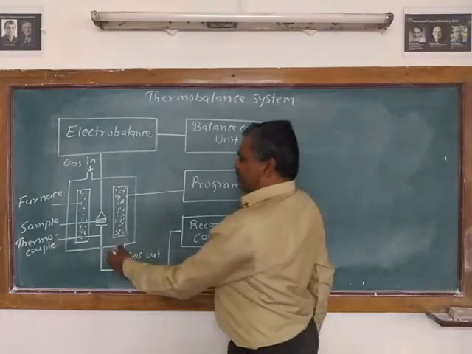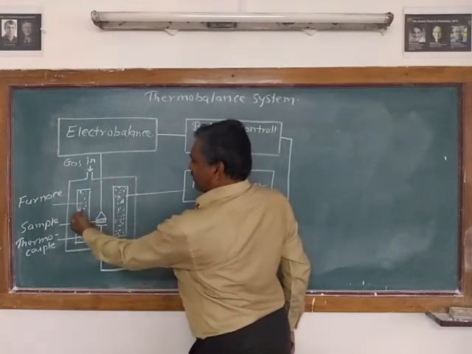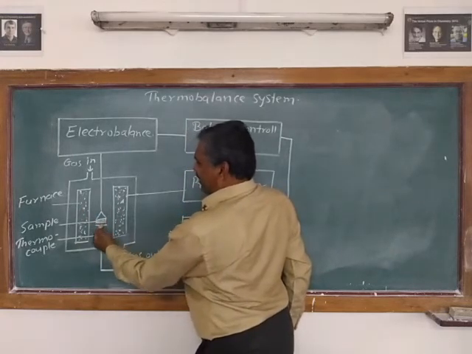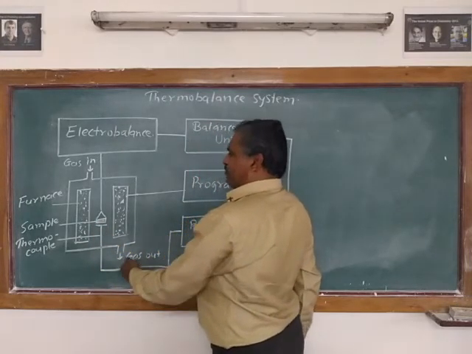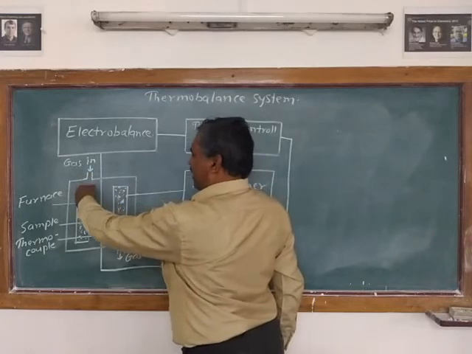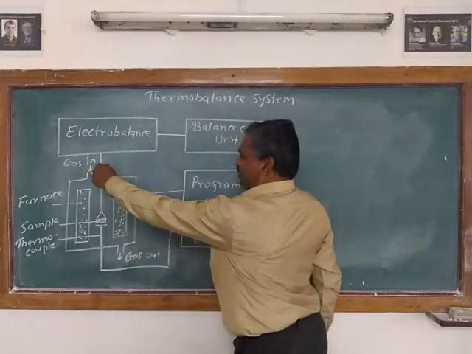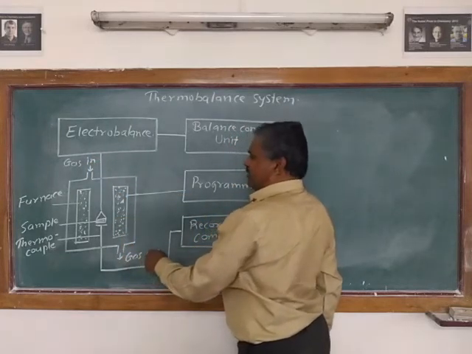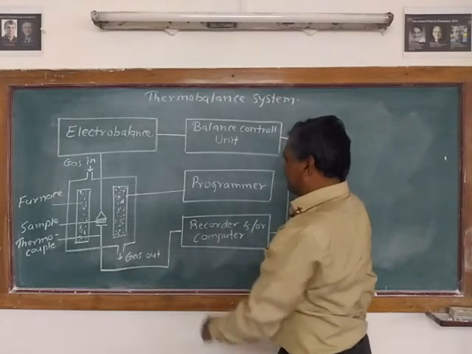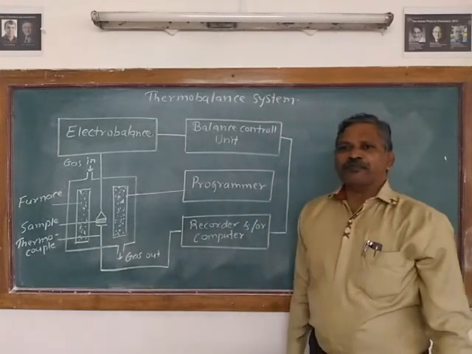The sample is kept in the furnace in the uniform heating zone, and temperature we can measure by making use of the thermocouple. We can maintain the atmosphere around the sample by passing an inert gas like nitrogen from this inlet, and this is the outlet for the atmospheric gas. So this is the thermobalance system.